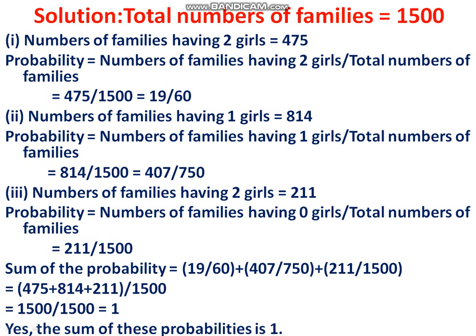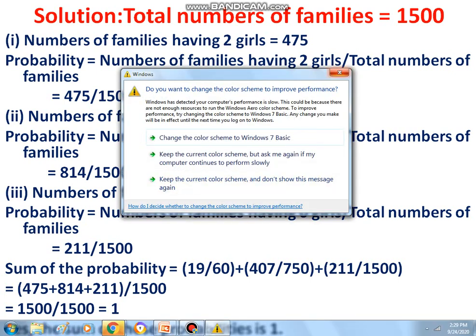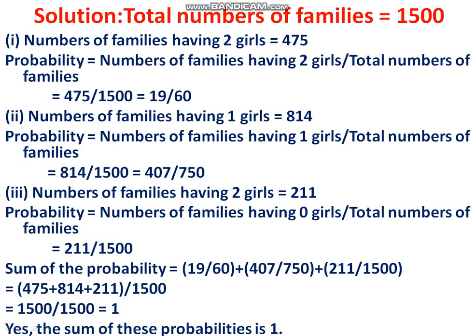Number of families having 1 girl is 814. Probability of having 1 girl is 814 divided by 1500, that is 407 by 750. Number of families having 0 girls is 211, so the probability is 211 divided by 1500. Therefore, we have to add all these probabilities: 19 by 60 plus 407 by 750 plus 211 by 1500. What is the value? We'll get 475 plus 814 plus 211 divided by 1500, that is 1500 by 1500.